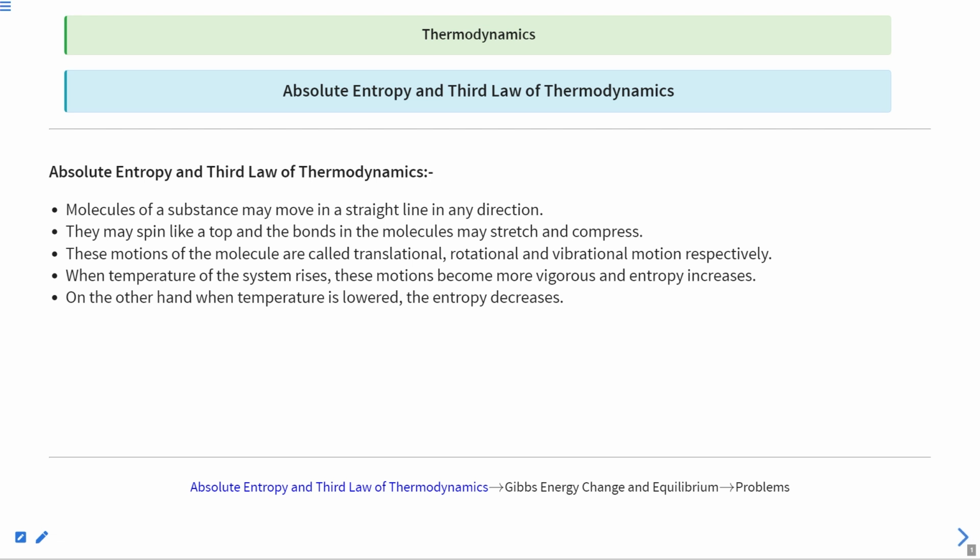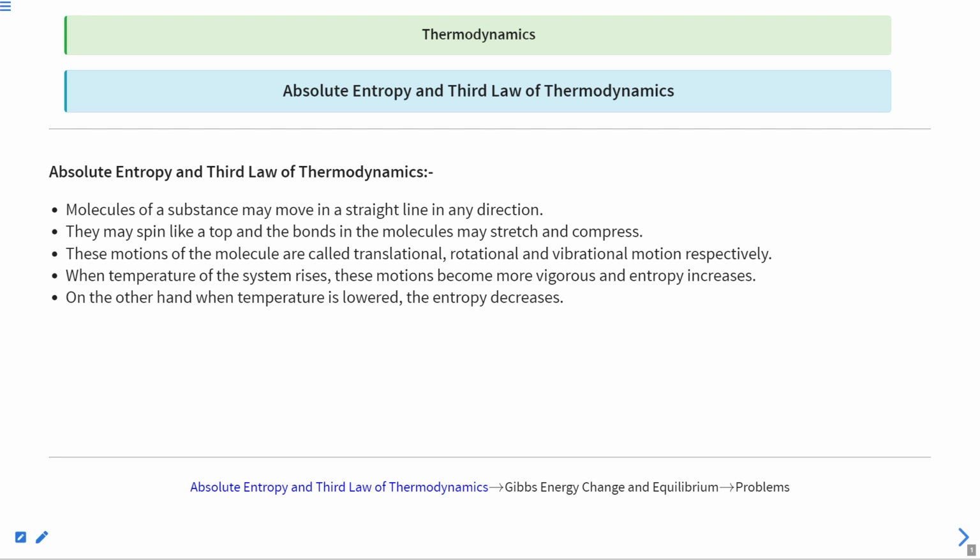If a molecule is moving straight, that is termed translational movement. If it is spinning like a top, it is rotational movement. If it is bending, stretching and compressing, it is vibrational movement. So these are the three types of movement, and as these motions become more vigorous, entropy increases.